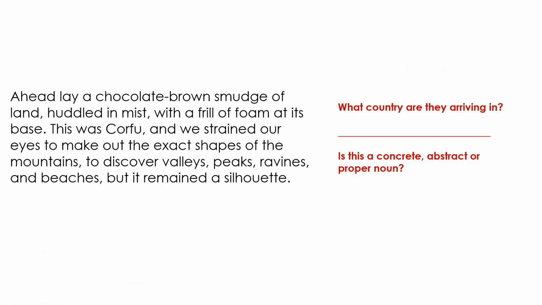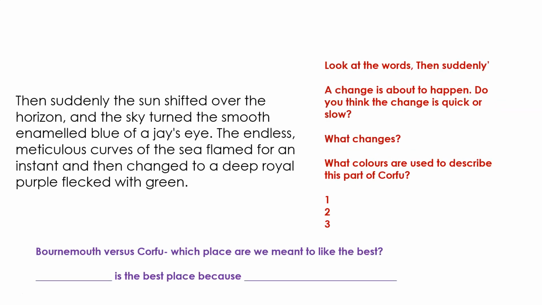Now, this is where we almost have to put the 2 elements together. So here, they're looking at Corfu and it's covered in mist. So it makes it quite hard to see everything, isn't it? They're straining their eyes. They can't see everything. It's covered in mist. And it's almost a silhouette. So it's like it's in shadow. So what causes the change? Suddenly something changes. And what new colours now are used to describe this part of Corfu? And again, there's 3. So I'm going to read it once more. What changes, and is it quick or sudden, and what 3 new colours do we get?